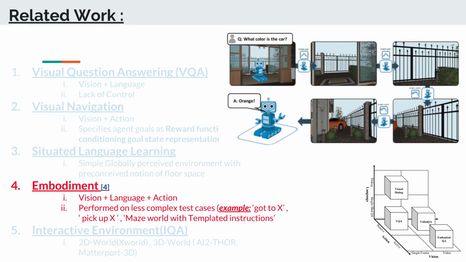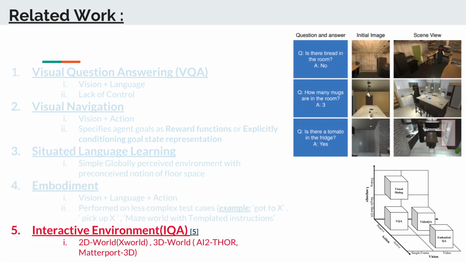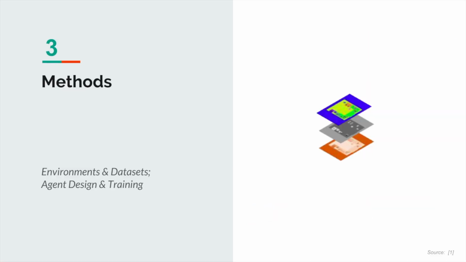The next related work which we are going to discuss is Interactive Question Answering, or IQA, based on the graph. If you could see, it is nothing but the video question answering system. Here we consider the input as video, which is nothing but a set of frames of images in a sequence. The data here is broadly classified into two categories, one being the 2D world, which uses the dataset of X world, and the second one is a 3D world wherein we use AI2-THOR, which is a custom dataset that is being developed. The images of these and the further explanations can be found in the slides to come in the presentation. Thanks, Gireesh.